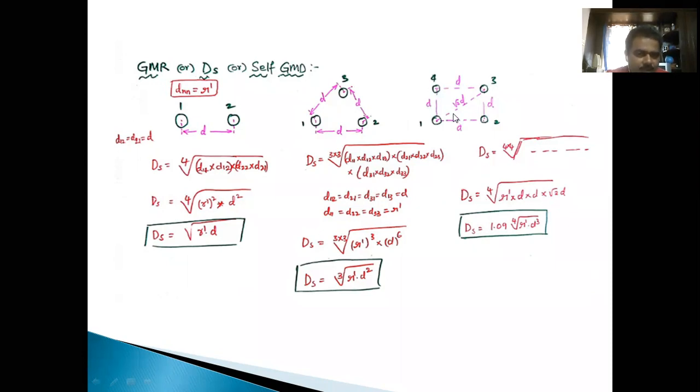So if we consider the first conductor, here we have to write R dash, the distance to itself. Next, the distance between 1 and 2 is D. The distance between 1 and 3 is root 2 times D. The distance between these two is D, so total 4 distances, that comes under the 4th root. We have to calculate DS.